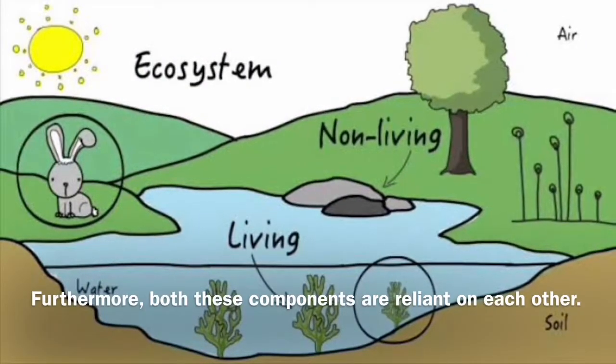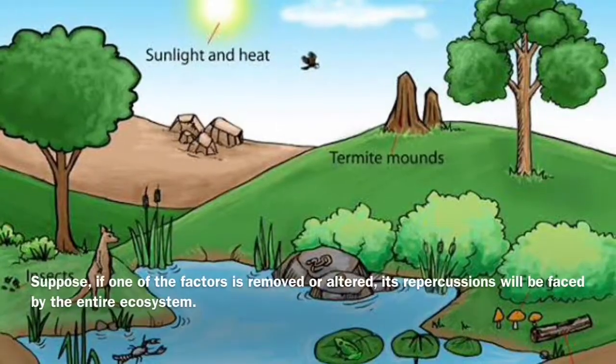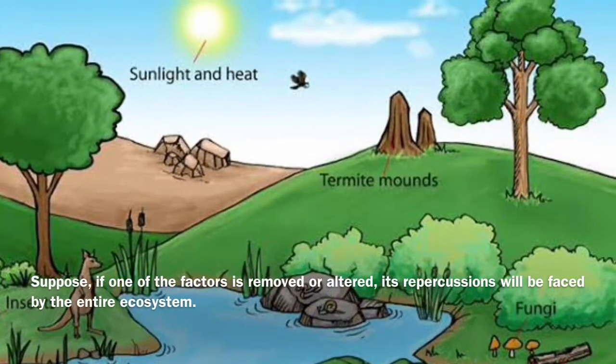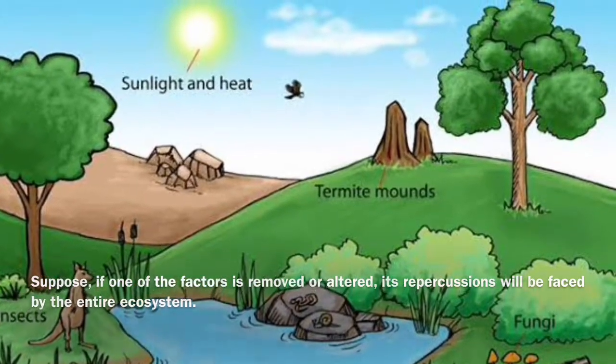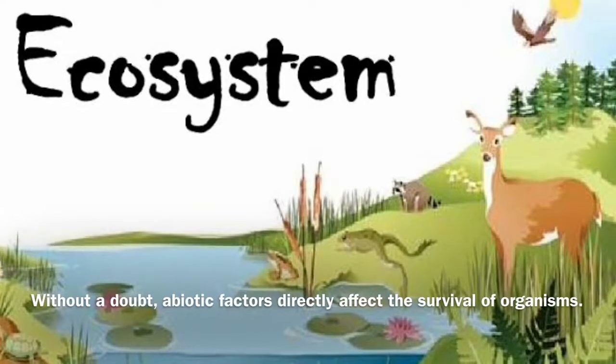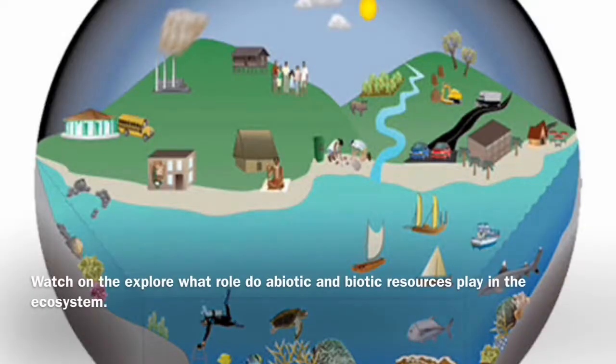Furthermore, both these components are reliant on each other. If one of the factors is removed or altered, its repercussions will be faced by the entire ecosystem. Without a doubt, abiotic factors directly affect the survival of organisms. Watch and explore what role abiotic and biotic resources play in the ecosystem.